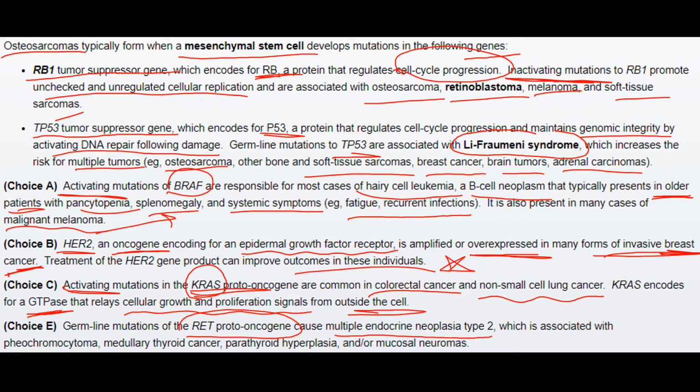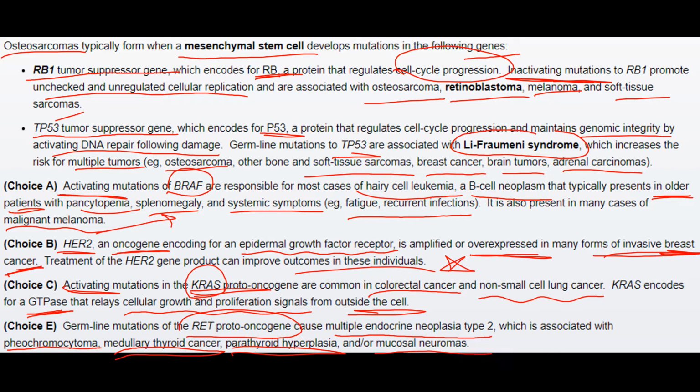This is a rare genetic disorder that affects the endocrine glands, and type 2 is mainly associated with the adrenal gland causing pheochromocytoma, the thyroid gland causing medullary thyroid cancer, and the parathyroid gland causing parathyroid hyperplasia and